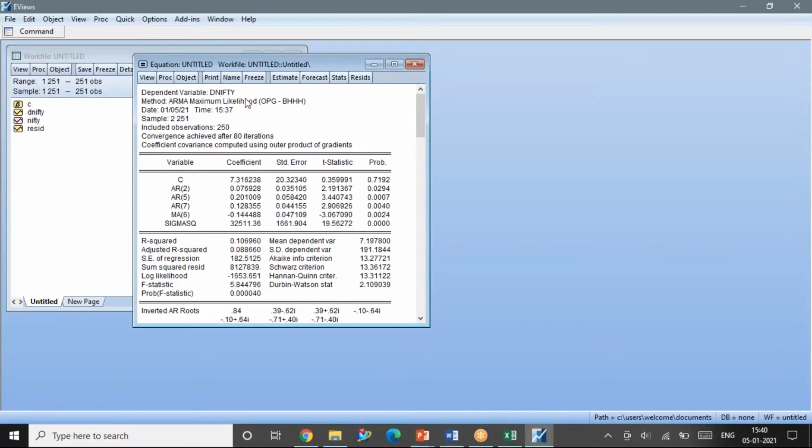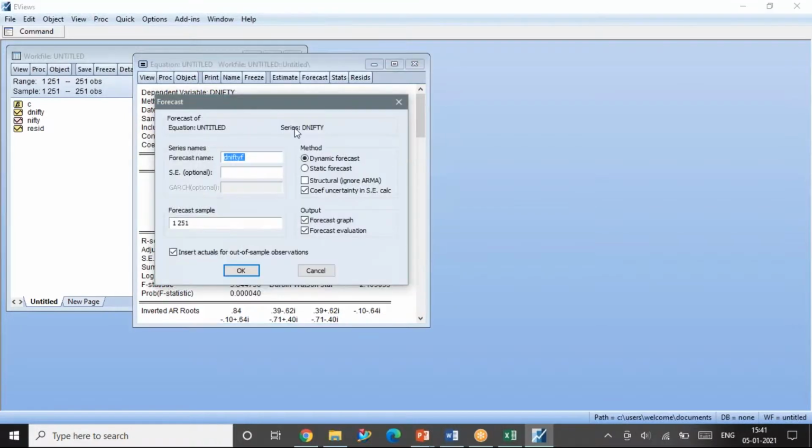In this output window, near Estimate, there is a tab called Forecast. The software is so user-friendly that it gives all data readily. I click on this Forecast. It will ask me for D Nifty F. A new series will be generated. You can see here I have D Nifty, Nifty, C and residuals.